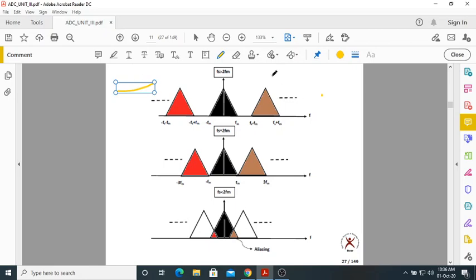Here it is minus fm, and here it is fm. Now, you just observe.